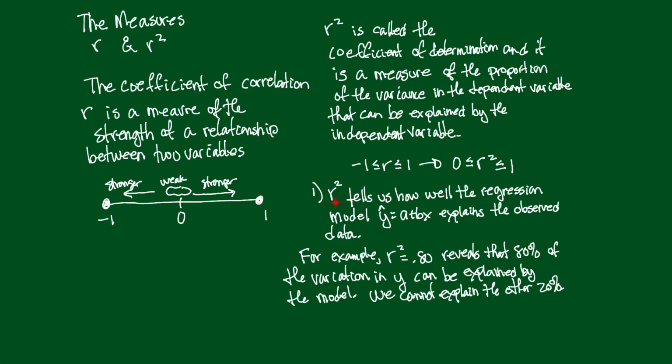First, r squared tells us how well the regression model explains the observed data. Now, by model, in mathematics, when we say model, we're talking about an equation. How well does this equation predict? For example, suppose we compute and we get r squared to be 0.80. Well, that reveals that 80% of the variation in y can be explained by the model. That means we cannot explain the other 20%.